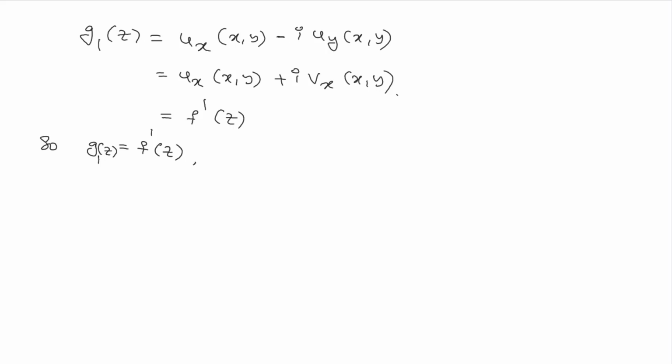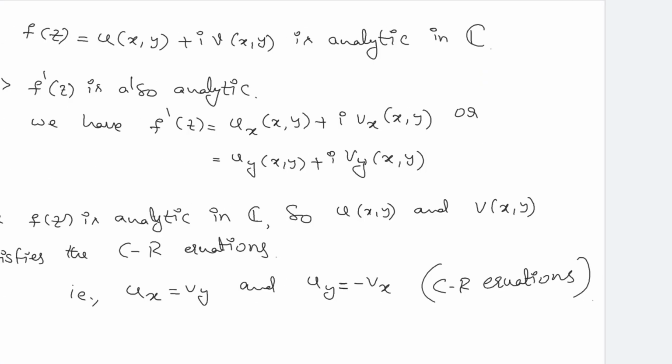And since f is analytic, f dash is also analytic. So G1 is analytic.